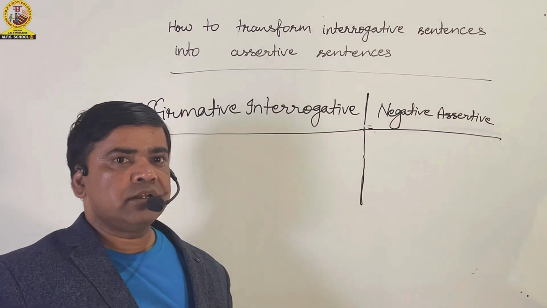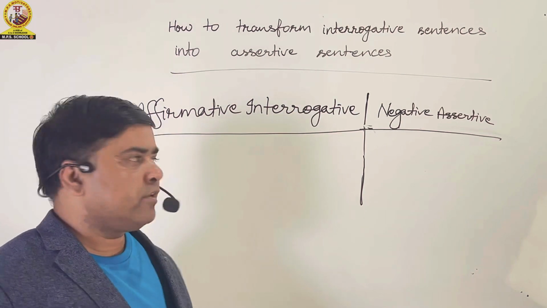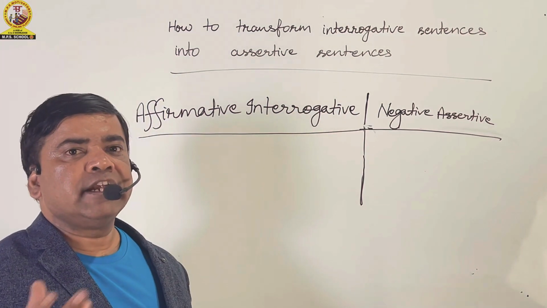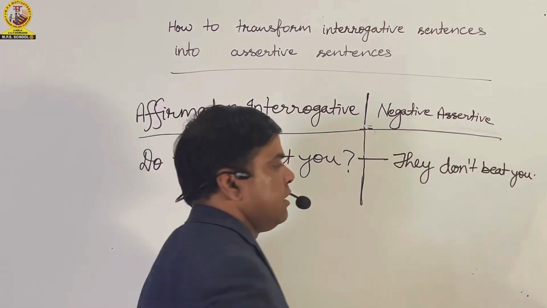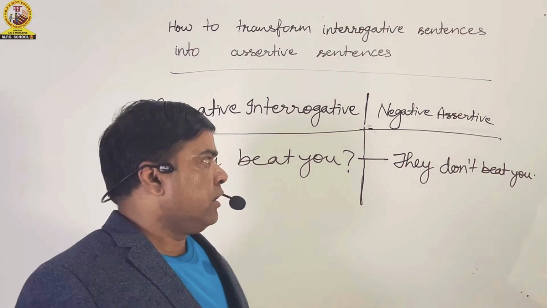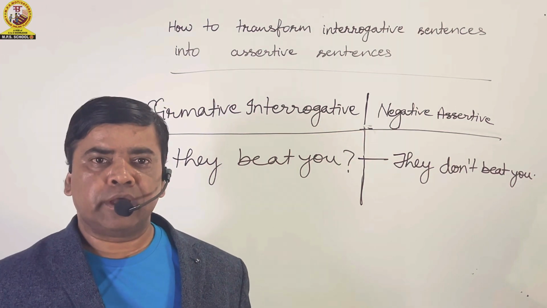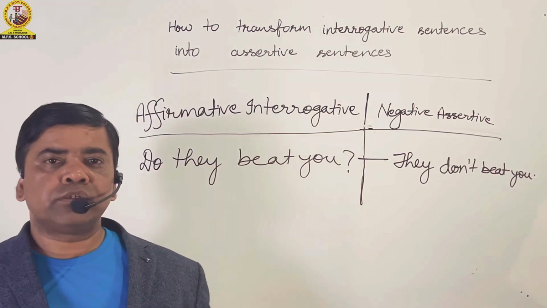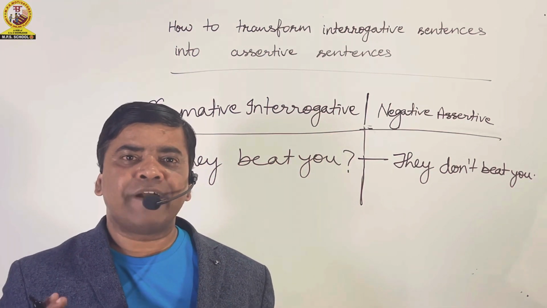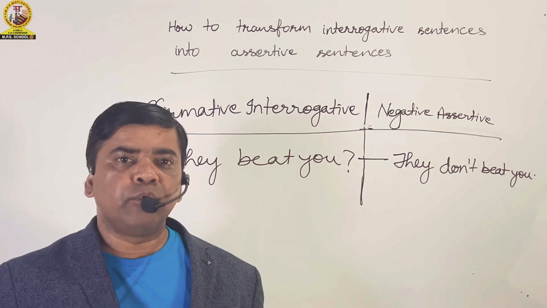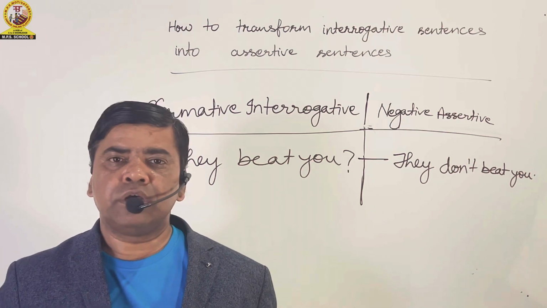I hope you have taken its screenshot or written it down, so I am going to rub the board. Okay friends, if the given sentence is in affirmative interrogative form, we will have to transform it into negative assertive form. Do they beat you? And its transformation in negative assertive form will be, they don't beat you. Friends, we use this type of sentences to oppose, to show contrast.